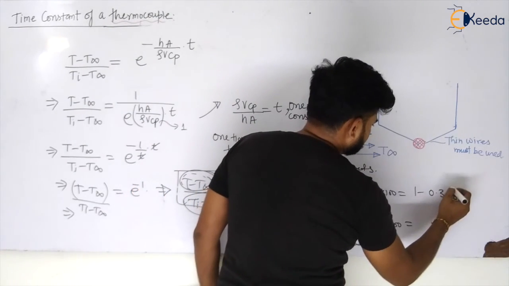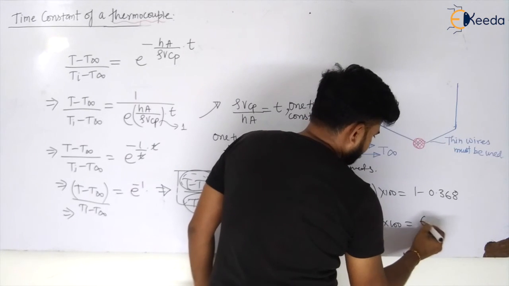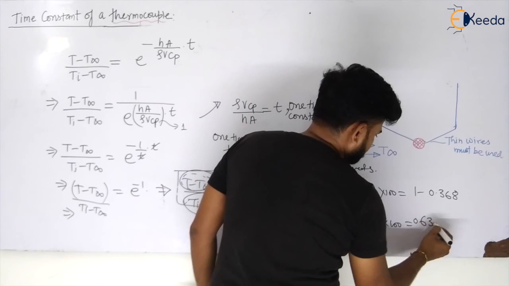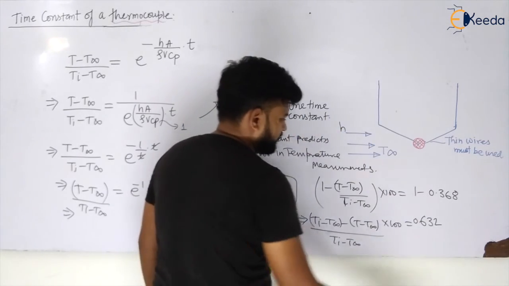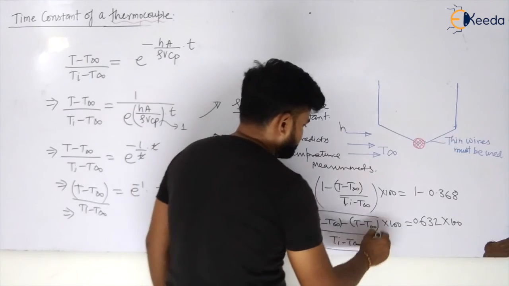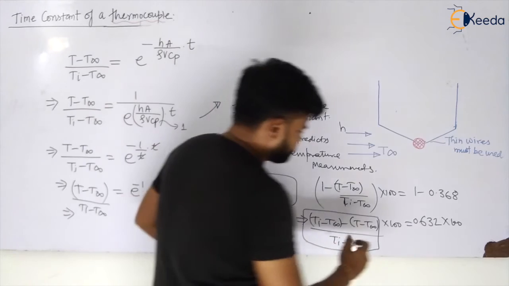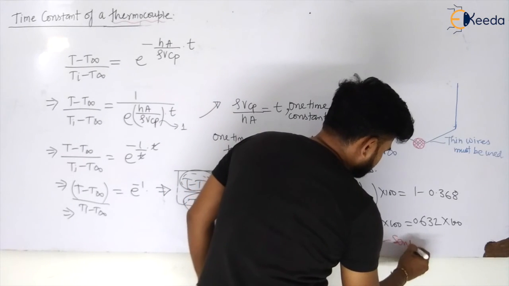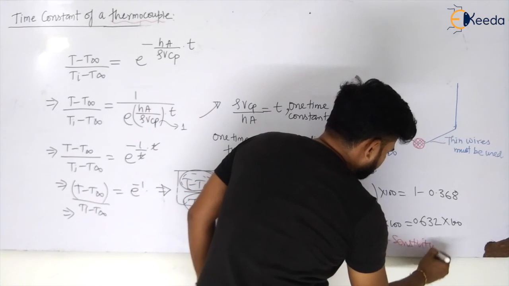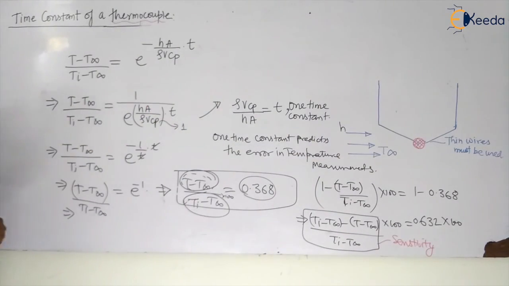This will come to be 0.632, multiplied by 100. And this term, my dear students, is called your sensitivity of the thermocouple.